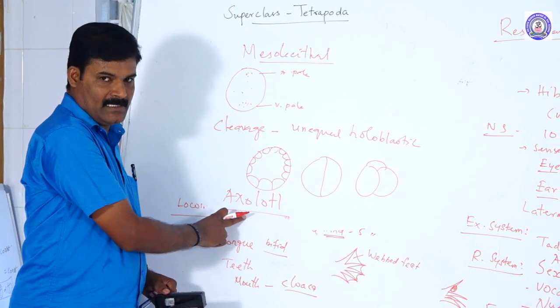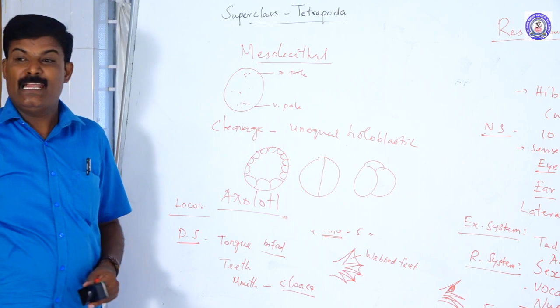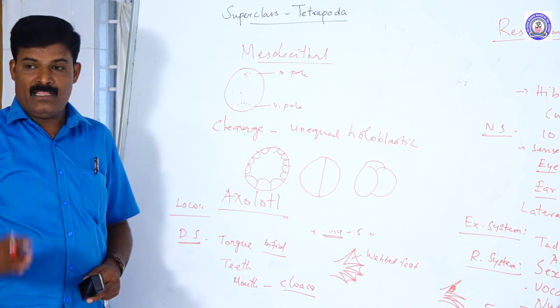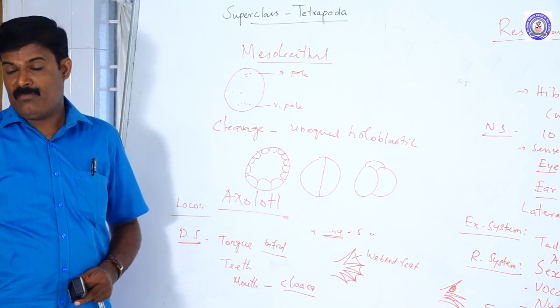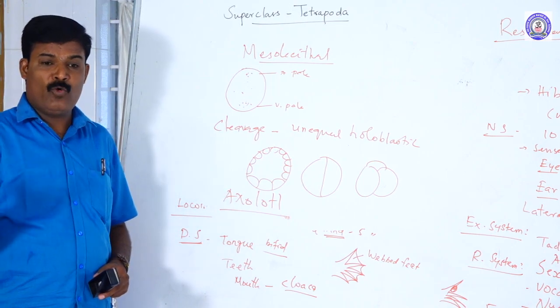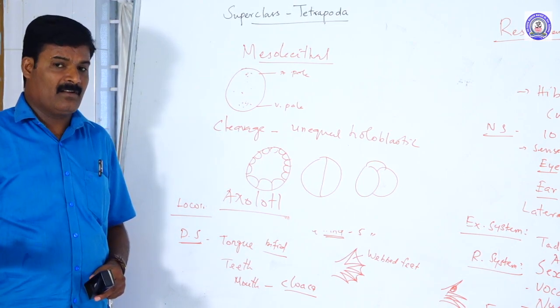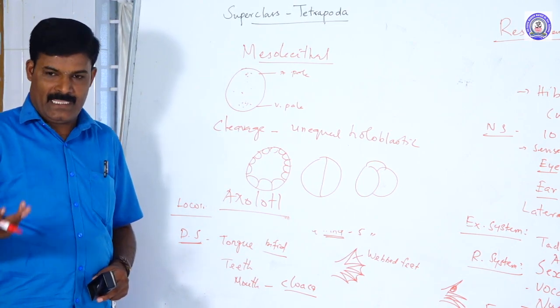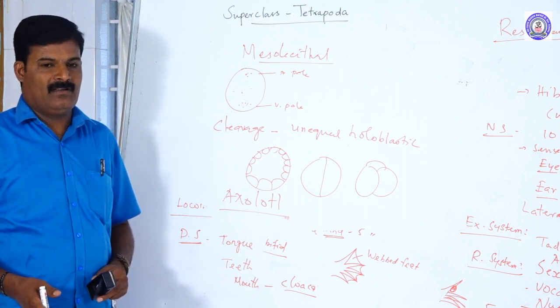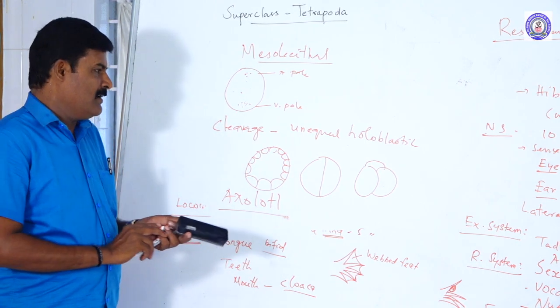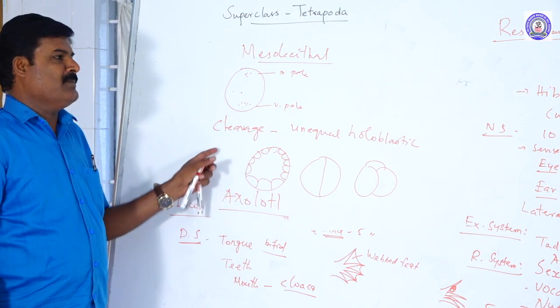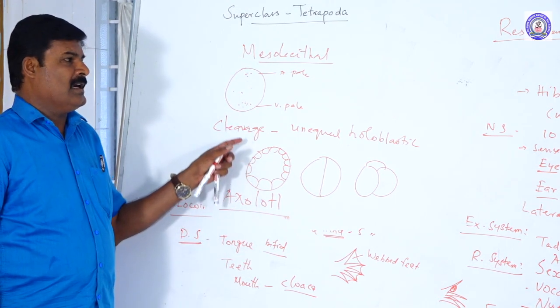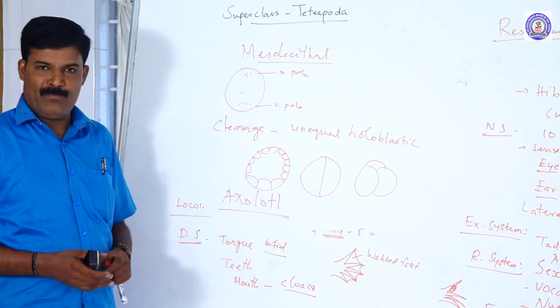Hence this development is indirect. So, note it. What is direct development and indirect development? If the animals have no larval stage, they are called direct. If they have a larval stage, they are called indirect. Okay, these are some general and specific characters of amphibians.